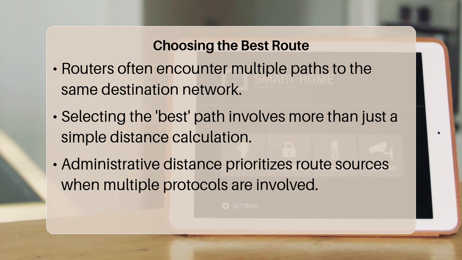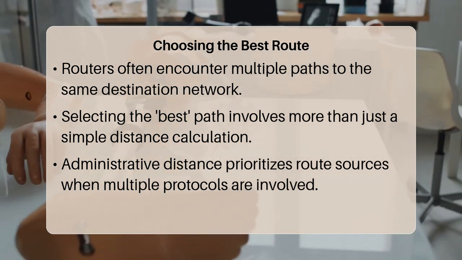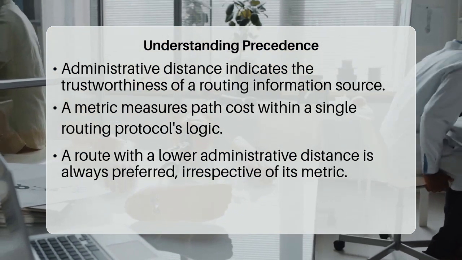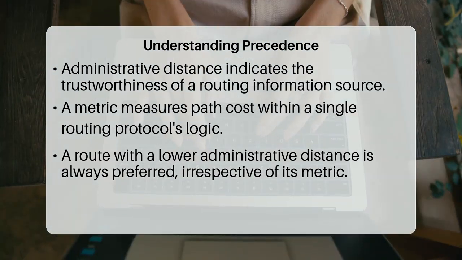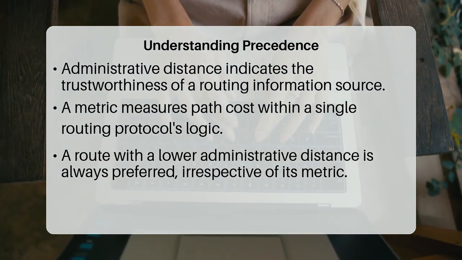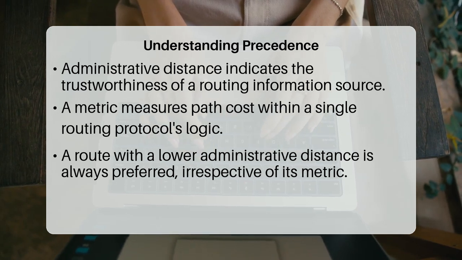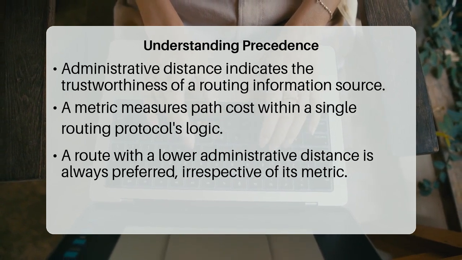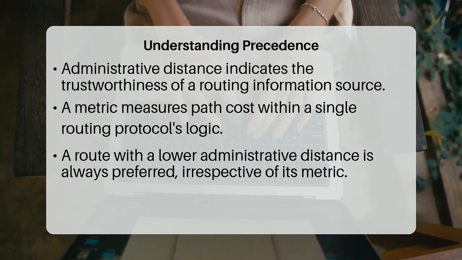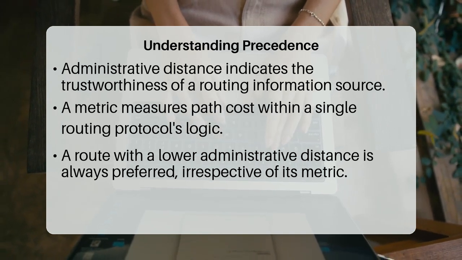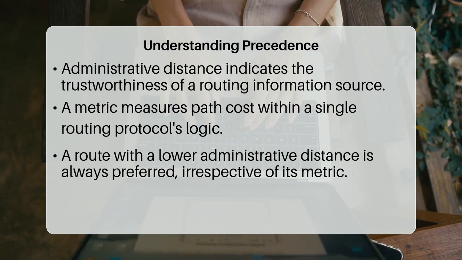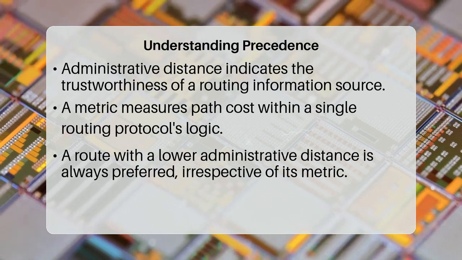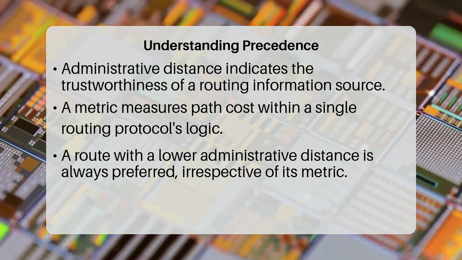The core reason administrative distance takes precedence is because it represents the credibility or trustworthiness of a routing information source. Imagine different news agencies reporting on the same event. Some are more reliable than others. Similarly, routing protocols like Open Shortest Path First or Border Gateway Protocol, along with static routes or directly connected networks, each have a default administrative distance value assigned to them. A lower administrative distance indicates a higher level of trust, meaning that route will be preferred over one with a higher administrative distance, regardless of how good its internal metric might appear.